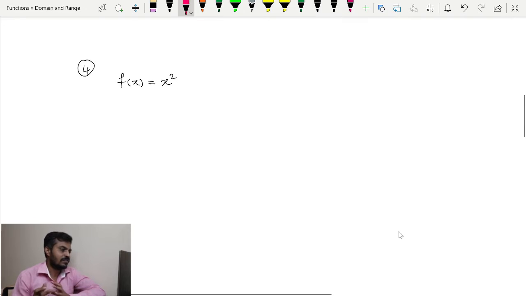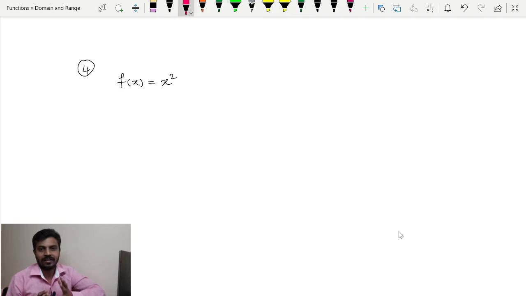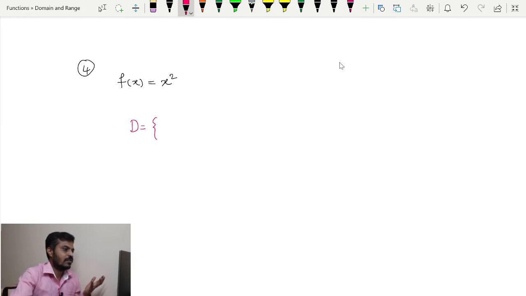Now moving towards this, f of x is equal to x square. Now in order to understand the domain, as I told you that we are taking our universal set as the set of real numbers. So in order to find the domain, we should think of the input values to this function f. Now what do I mean by input values? For example, if I give 1 as an input, then we will find what the output is, and the output in this case will be 1 square, that is 1.